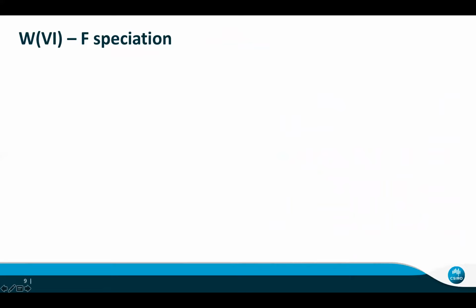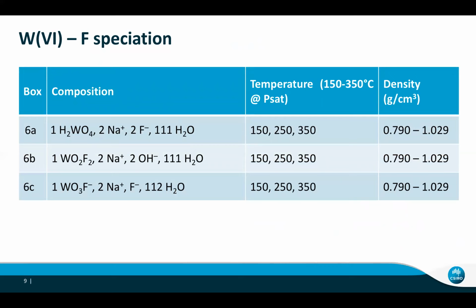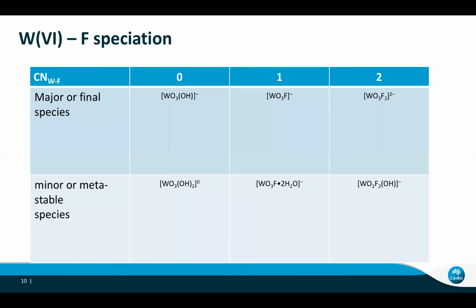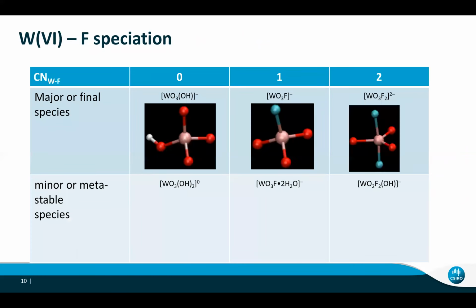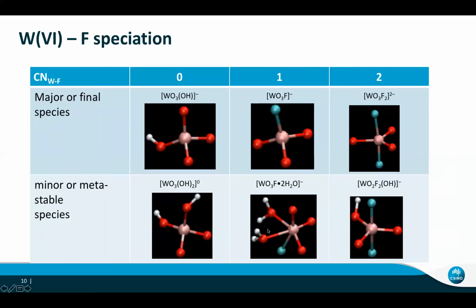So let's look at tungsten fluorine. That's a different story. We start the simulation box with 3 different initial configurations with fluorine from 0 to 2. And then we look at the simulation results. We saw the major species from 0 to 2 fluoride, and also some minor species. For example, this one has 2 more oxygens, and in this one there's a proton attached to this oxygen, which shows some pH dependence.